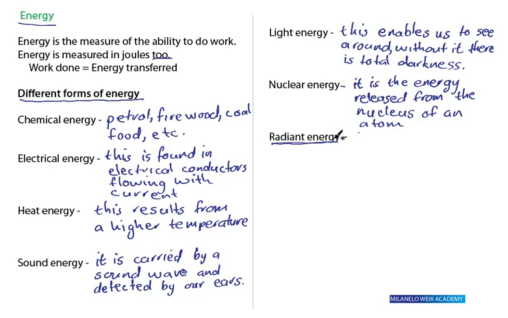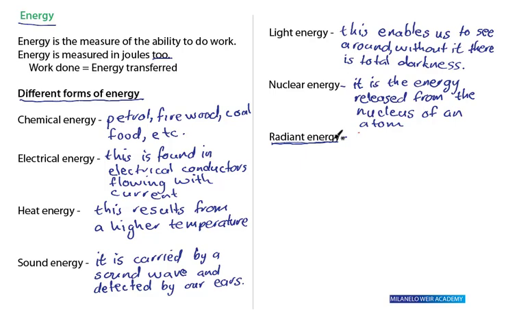radiant energy. Well, this one is found in electromagnetic waves such as infrared and microwave. So anything actually at a higher temperature will radiate heat. So that's radiant energy, right?